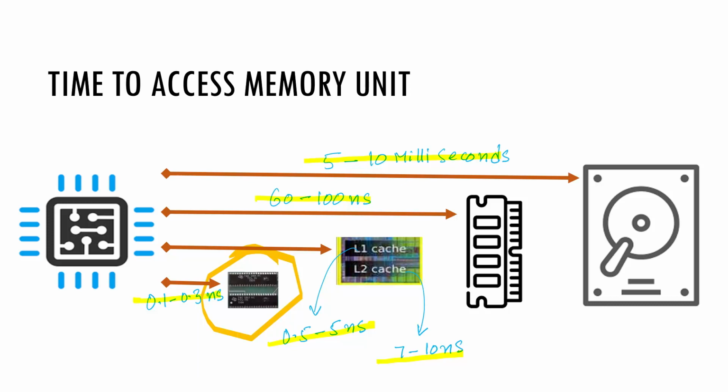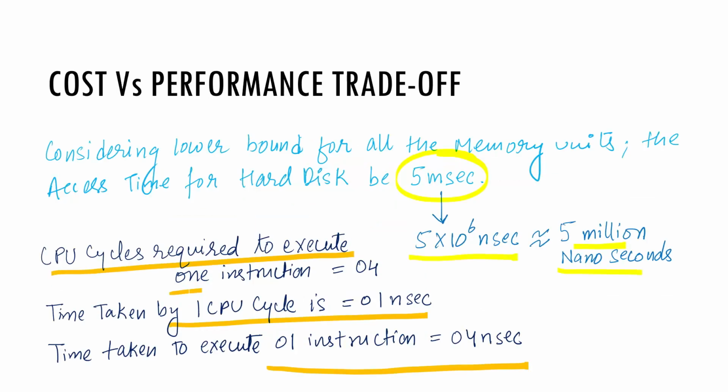For RAM, it is 60 to 100 nanoseconds, and for the hard disk, it varies between 5 to 10 milliseconds. Taking the lower bound for all the memory units, the access time for hard disk storage will be 5 milliseconds, and converting it to nanoseconds, it results in 5 times 10 raised to power 6 nanoseconds, that is 5 million nanoseconds.